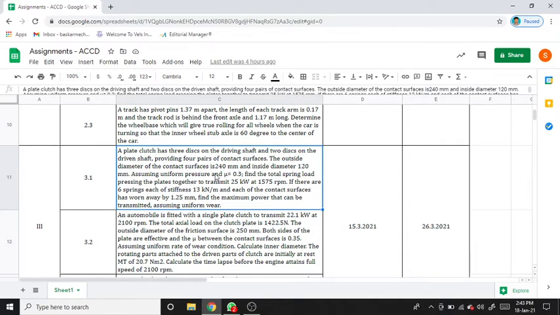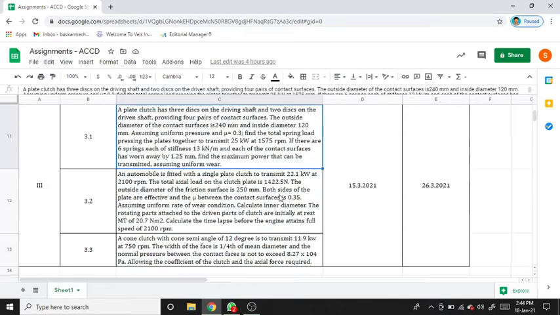Assuming uniform pressure and coefficient of friction mu equal to 0.3, find the total spring load pressing the plates together to transmit power of 225 kilowatt at the speed of 1575 rpm. If there are 6 springs, each of stiffness 13 kilonewton per meter, and each of the contact surfaces has worn away by 1.25 mm, find the maximum power that can be transmitted, assuming uniform wear theory.